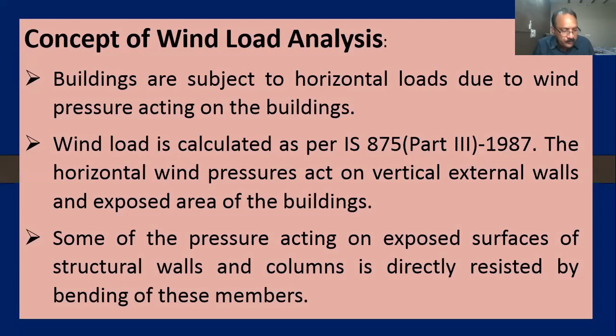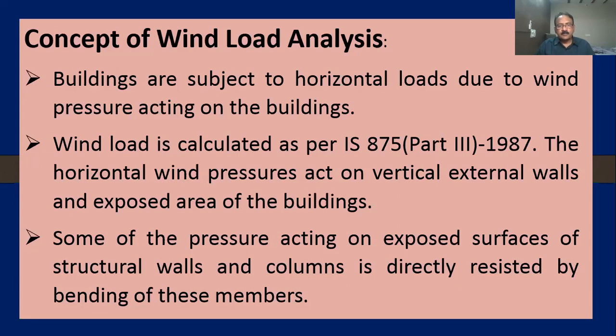So these are the wind loads we have to consider. Concept of wind loads: generally these are horizontal loads on the building. The horizontal wind pressures act on vertical external walls which are exposed to winds.